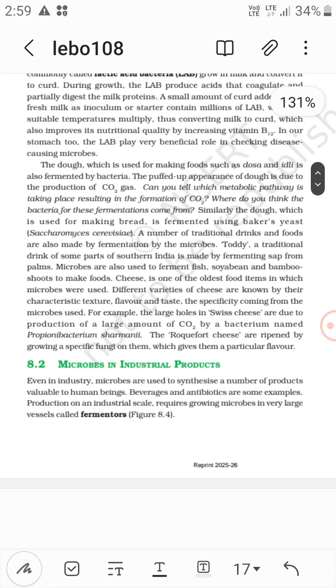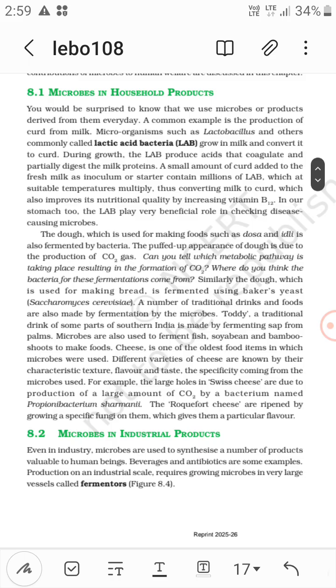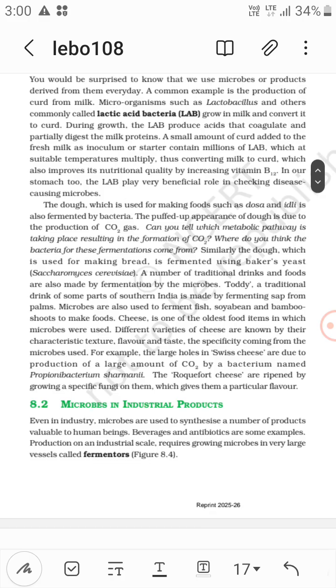The large holes in Swiss cheese are also due to the production of CO2 by the bacterium Propionibacterium shermanii. Idli and dosa are fermented by bacteria, and CO2 is produced. Remember that.